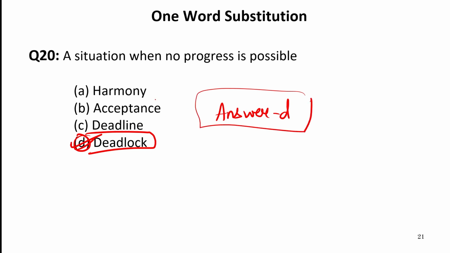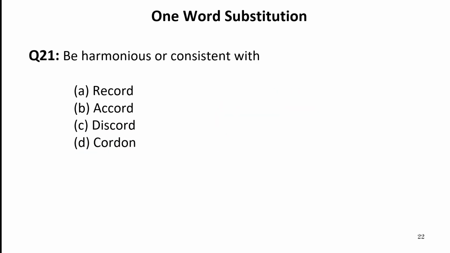Harmony refers to agreement. Acceptance, when we accept something. Deadline is a particular limit of time by which we have to finish our work. Now, be harmonious or consistent with. This is known as accord. Record, when we do some recording. Discord is disagreement, or it can be the antonym of accord. So our answer is B.